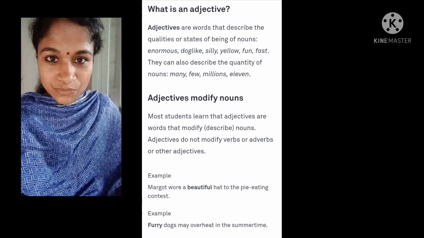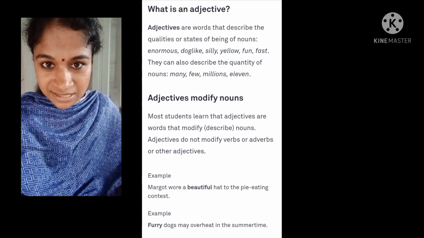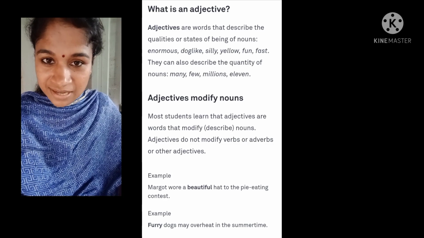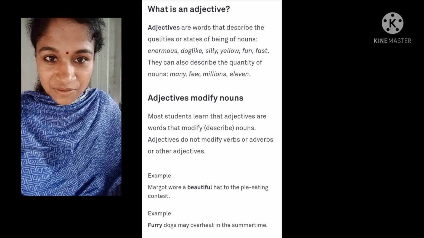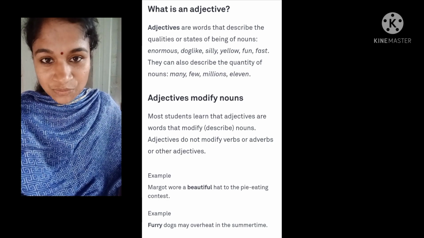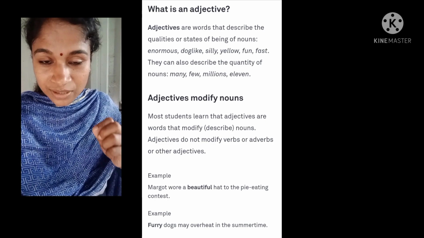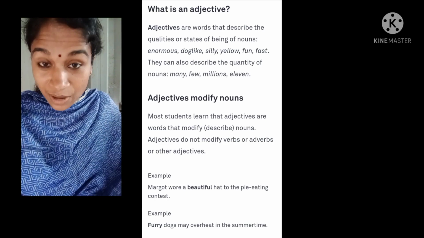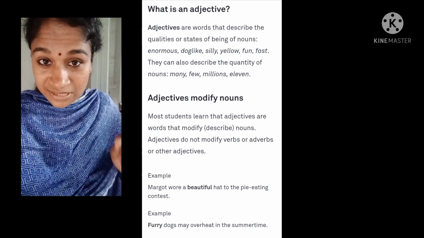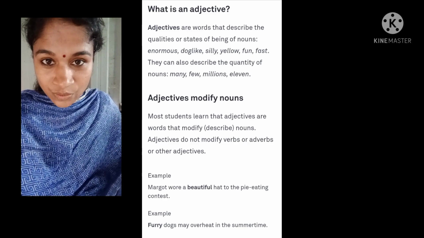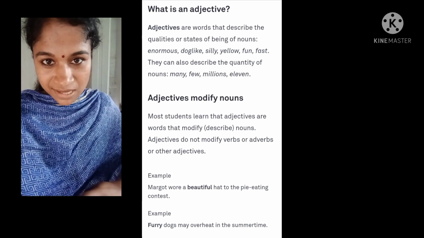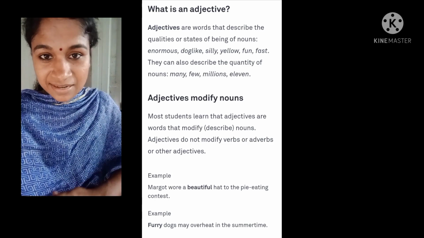In this lesson, we are going to discuss adjectives and types of adjectives. Can you tell me what is an adjective? An adjective is a word that describes, qualifies, or modifies a noun in a sentence.